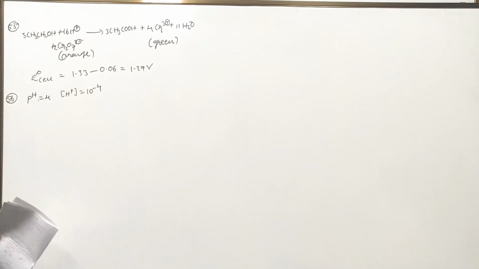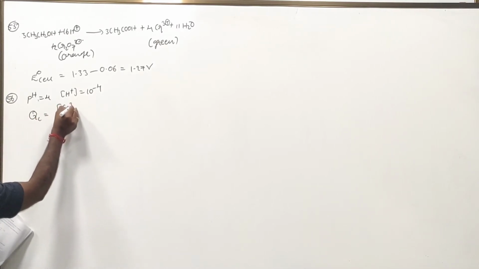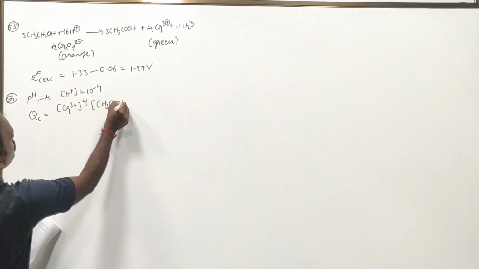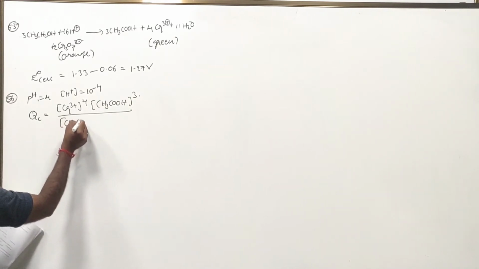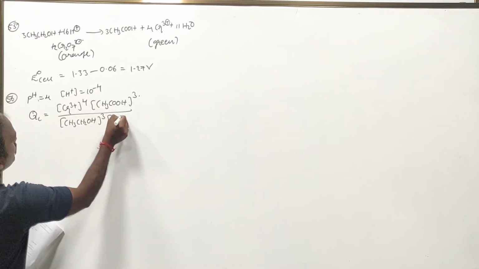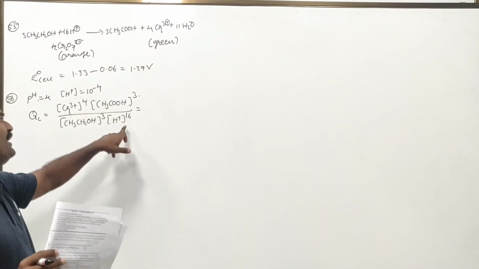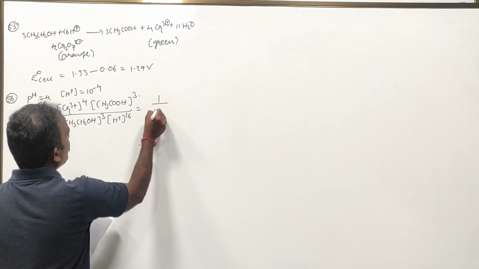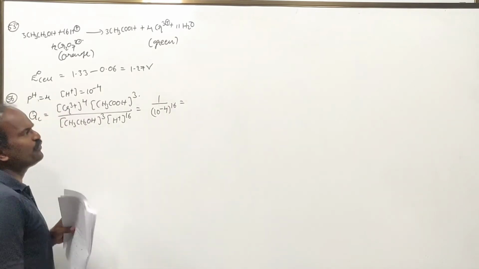Remaining all concentrations are going to be 1 molar, which means QC is equal to concentration of Cr3 plus whole power 4 into concentration of CH3COOH whole cube, divided by concentration of CH3CH2OH whole cube into concentration of H plus power 16. They have given that only the H plus concentration is 10 power minus 4, remaining all of them are going to be 1, such that 1 divided by (10 power minus 4) over 16, that is equal to 16 fours are